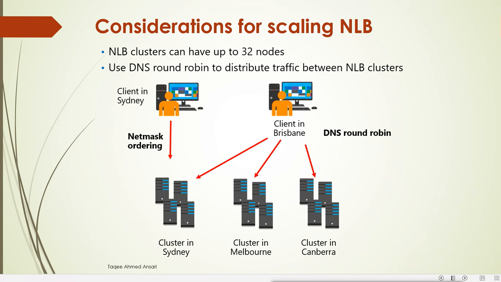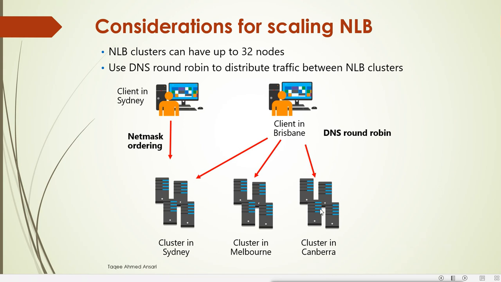That means we can add only 32 nodes in our NLB cluster. We should use the DNS round robin to distribute traffic between NLB clusters. For example, when we divide the cluster across different sites, like a cluster in Sydney, a cluster in Melbourne, and Canberra, we should use the DNS round robin. We configure the DNS to send the request to different sites.